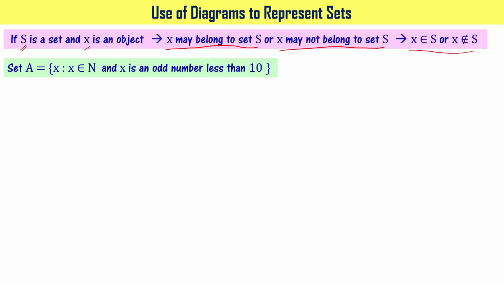Let's say that set A is defined as x belongs to N and x is an odd number less than 10. It means x has to be a natural number and an odd number, that too less than 10, right? So you will write x equal to 1, 3, 5, 7 or 9. When you take any of these numbers, they will satisfy this requirement. These are natural numbers, these are odd numbers, and these are numbers less than 10, right?